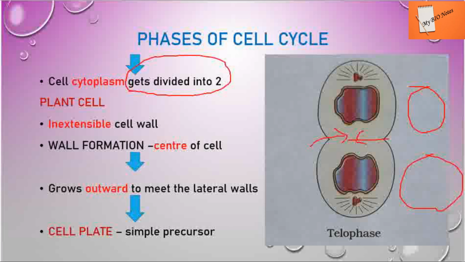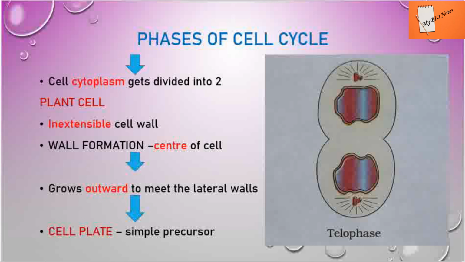Next, coming to the plant cell. So this is in the case of an animal cell cytokinesis. What happens in the case of a plant cell? The animal cell has a plasma membrane, but in a plant cell there will be a thick cell wall, right? What is a plant cell going to do in this cytokinesis? Since it has an inextensible cell wall, it is not stretchable, right? So we call it an inextensible cell wall.